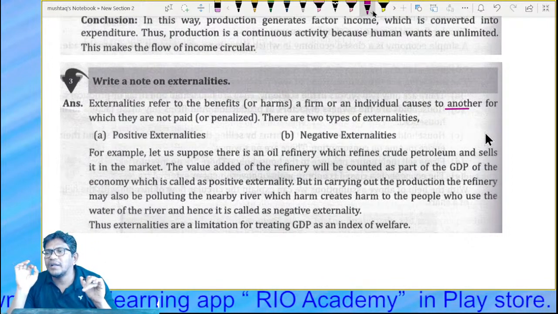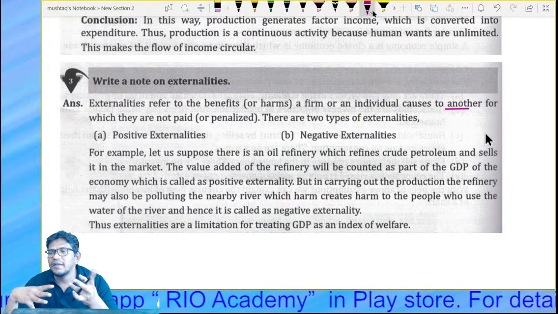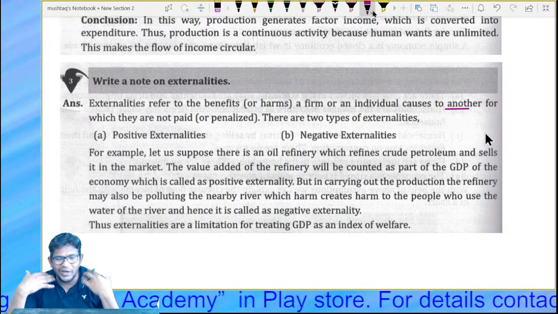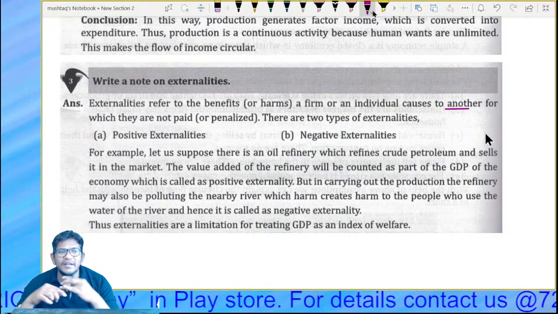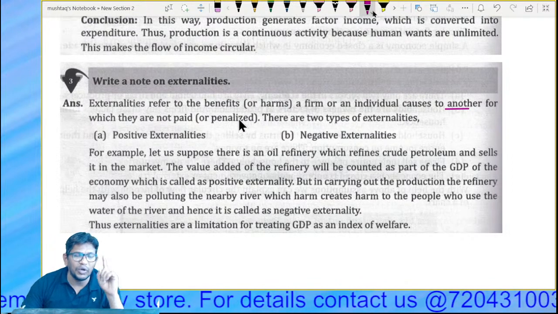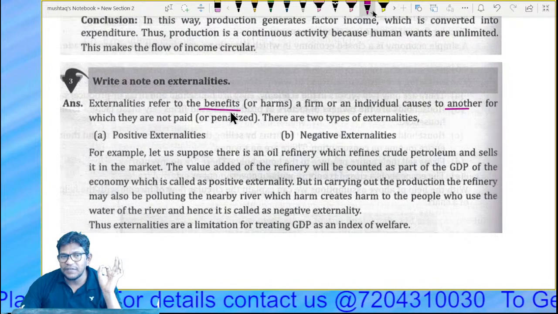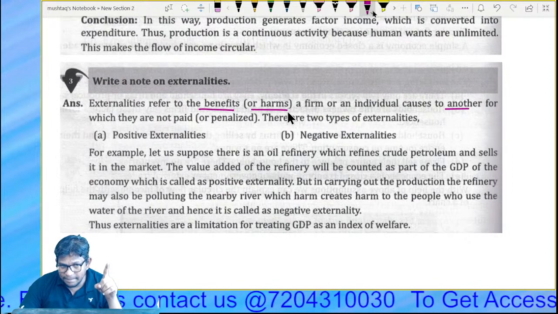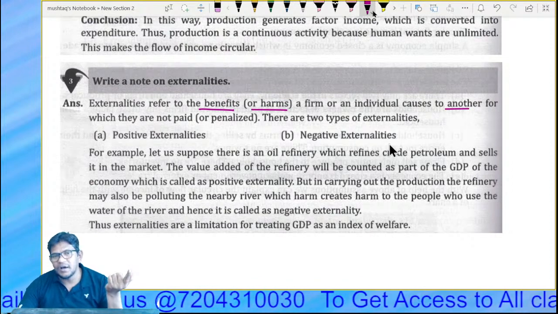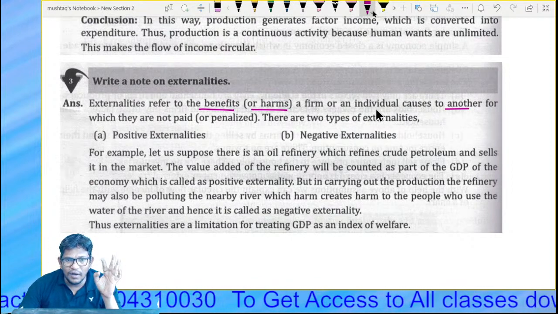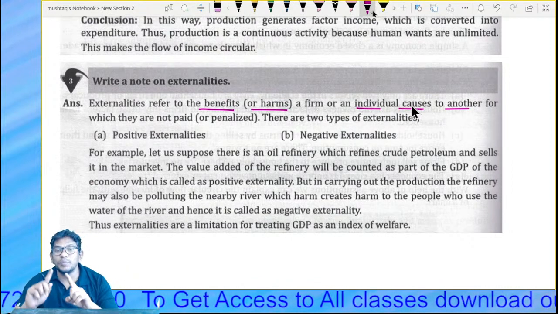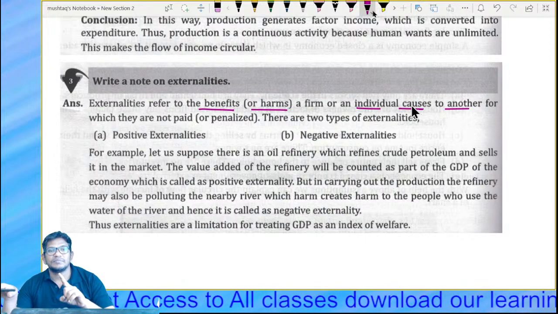Any kind of pollution, if you are spoiling the nature, right? So remember, externality refers to the benefits or harm a firm or individual causes to another individual.